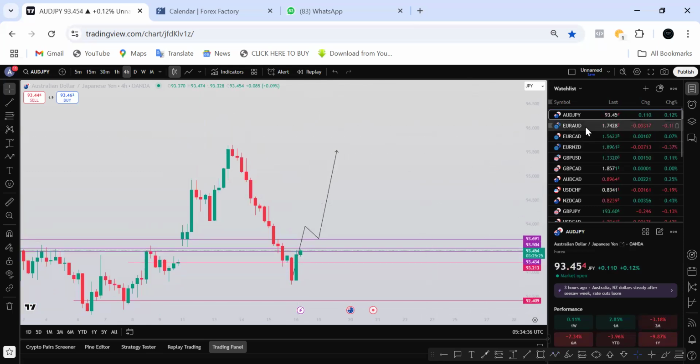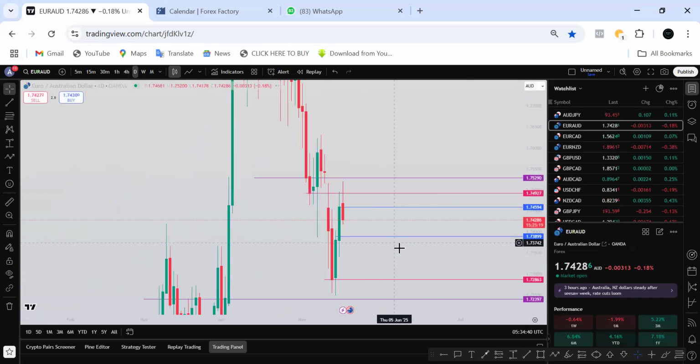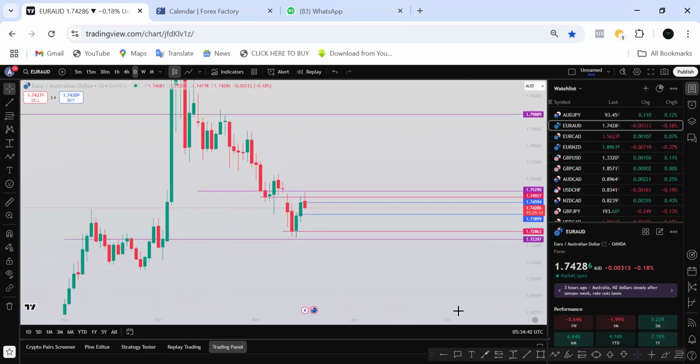Next on top of my watch list is Euro AUD. Looking at the daily time frame, the trend is a downtrend at this point. Price made a lot of lower lows and lower highs. It is currently pulling back over here, so I'm expecting a continuation of the trend to this side. That's what I'm expecting on Euro AUD at the daily time frame.